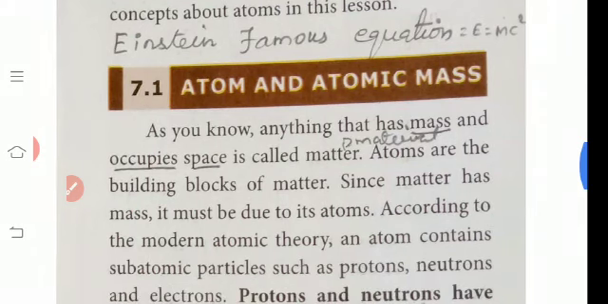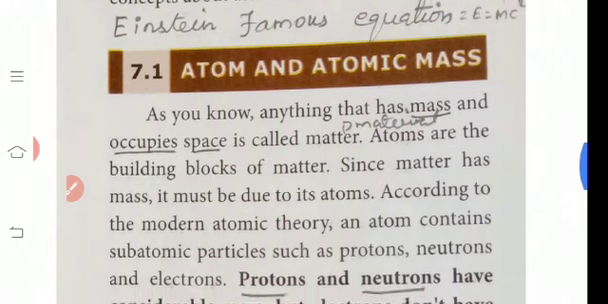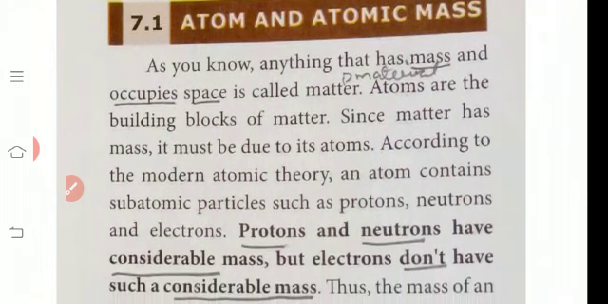Okay. The concept of atom and atomic masses. Listen, as you know, anything that has mass and occupies space is called matter. Already you studied in 9th standard what is meant by matter. Materials that occupy space and have mass are called matter. Okay, atoms are the building blocks of matter. All matter is made of atoms. Since matter has mass, it must be due to its atoms.